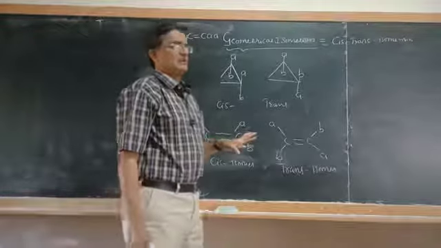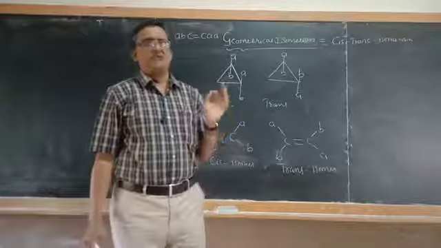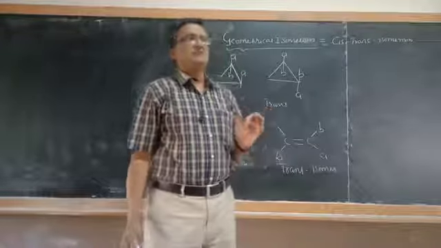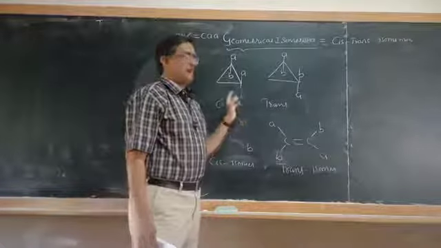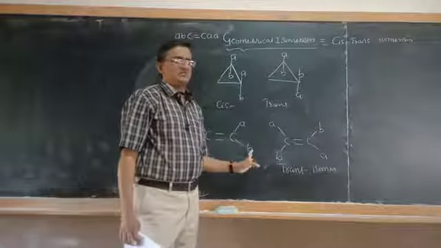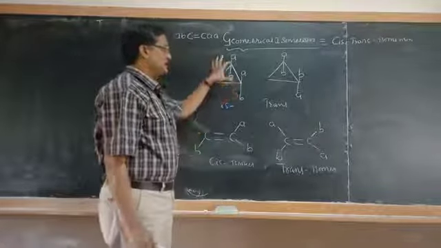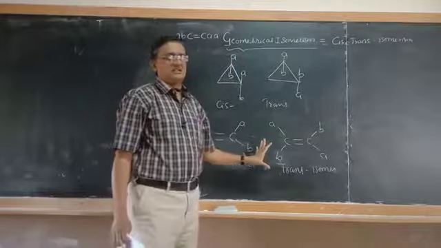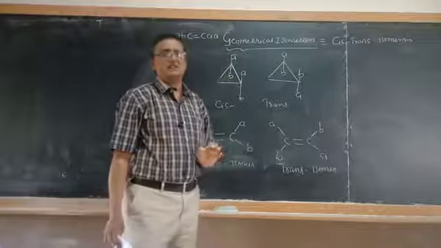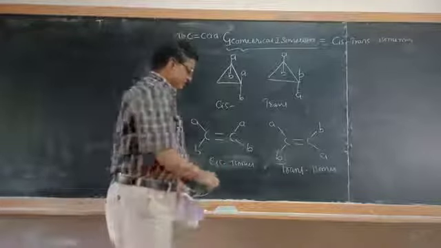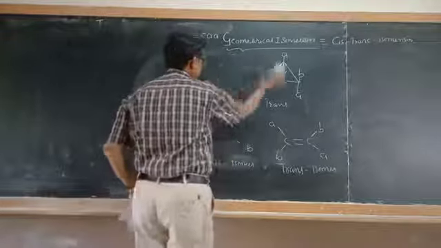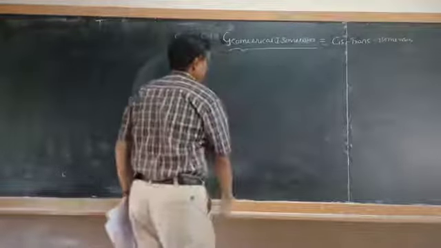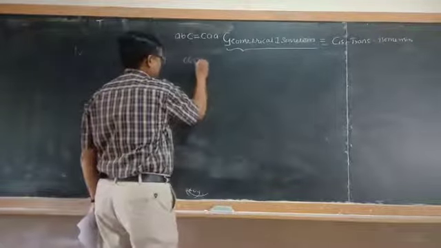Geometrical isomers are nothing but two or more compounds having the same molecular formula or same structural formula, but they differ in the arrangement of atoms or groups across the carbon-carbon double bond of alkenes or the carbon-carbon single bond in cyclic molecules. Through restricted rotation, they are called geometrical isomers, and the phenomenon is called geometrical isomerism. Let us see some important examples. They can exhibit this geometrical isomerism, or we can also call them cis-trans isomers.